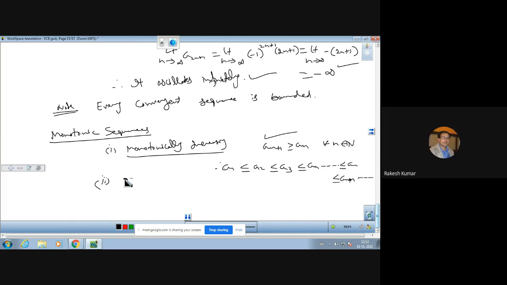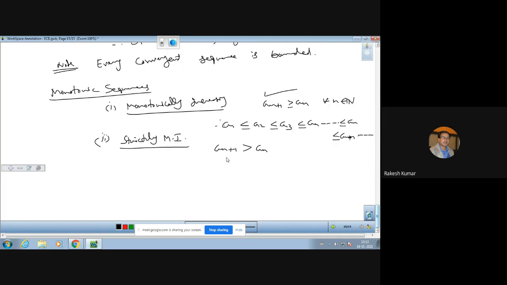और यहीं से एक और definition निकलती है, that is strictly monotonically increasing sequence. And in that definition, a_(n+1) is strictly greater than a_n. Means to say that the (n+1)th term will always be greater than a_n. Equality नहीं है.